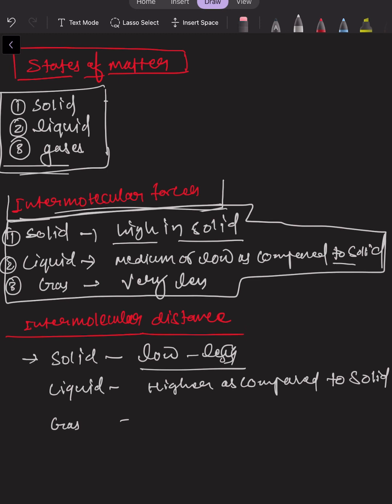While in case of gas, as I told you, if gas is put in a particular beaker, it occupies the space of the beaker, and if it is placed in a room, then it will occupy the whole room's volume, right? So we can say that the intermolecular distance in a gas is very high.